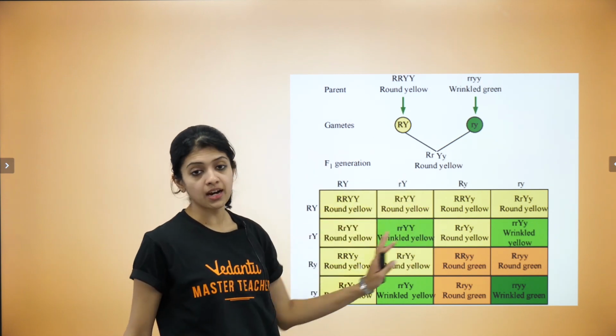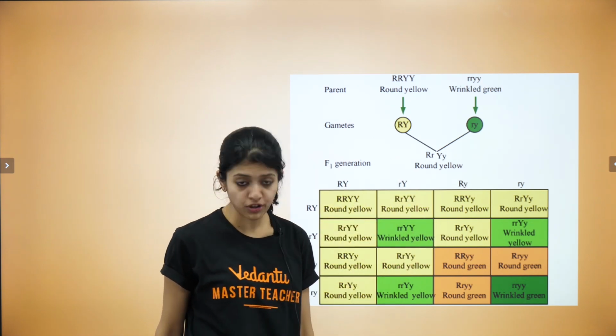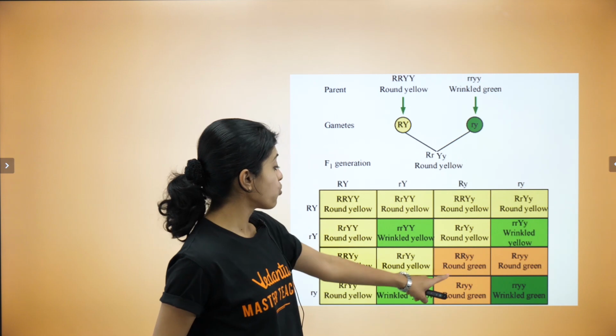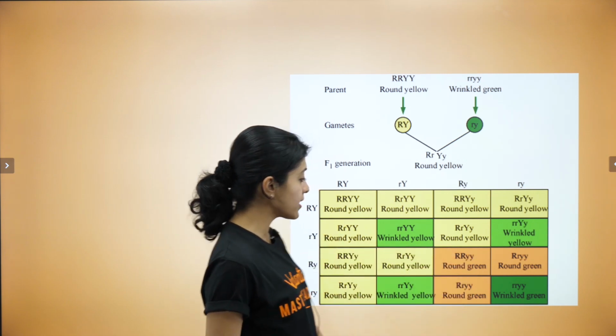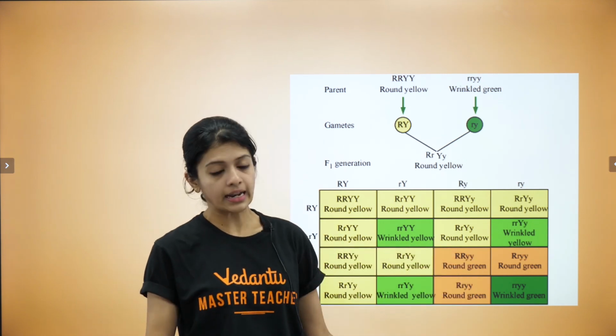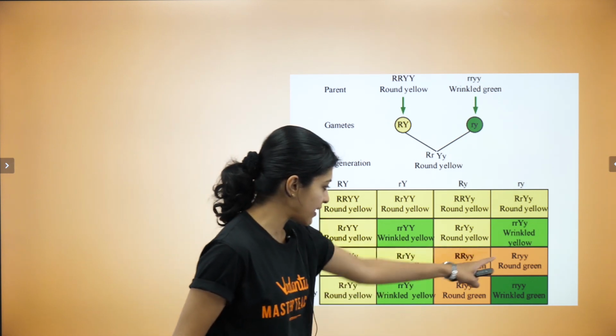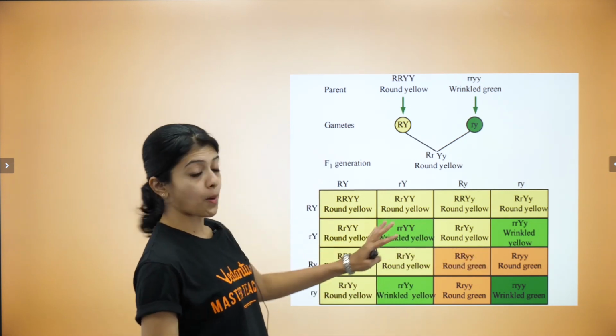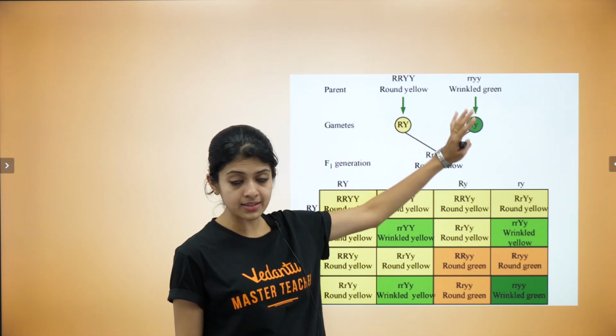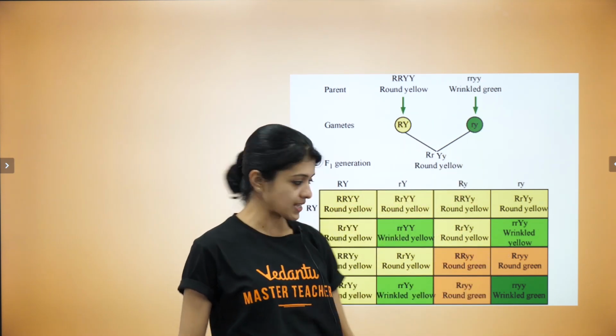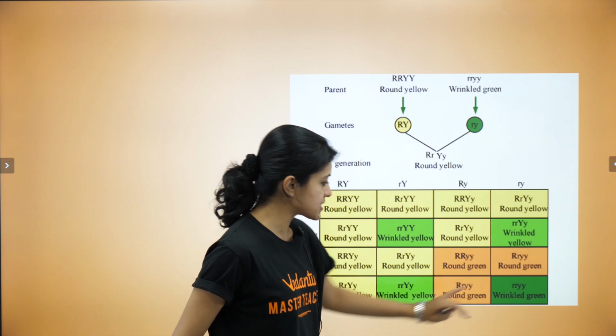Now, I have put this here with color coding so that it will be easier for you to understand at one glance. But the orange one or the brown one has nothing to do with the color that it had. It was round green, as you can see. Because it was a combination that is different from the parents, I have put it in different colors. That's the only thing. And these greens are also different.